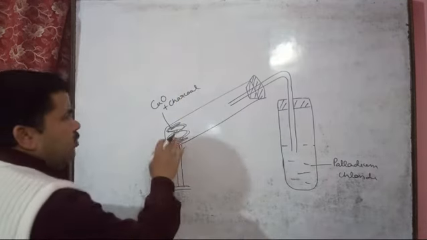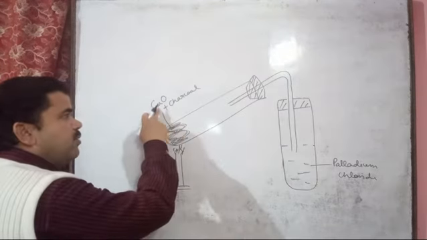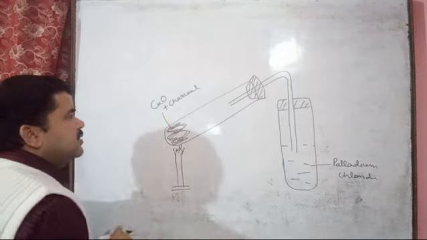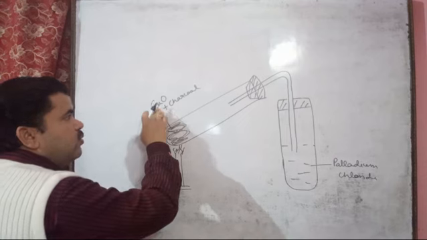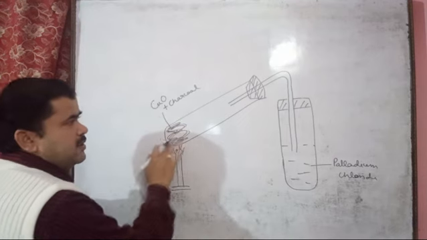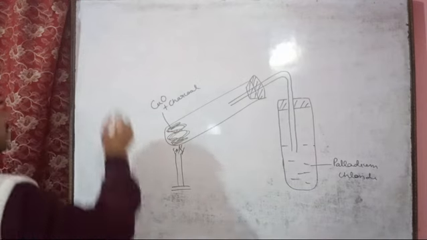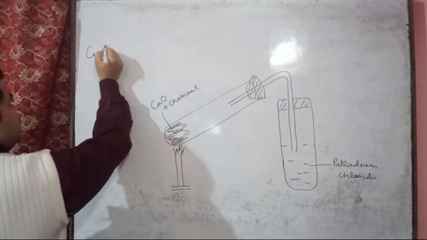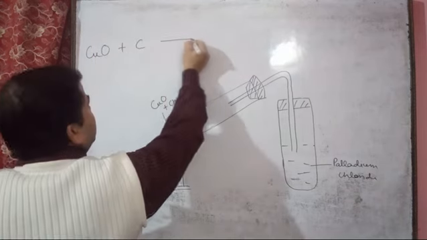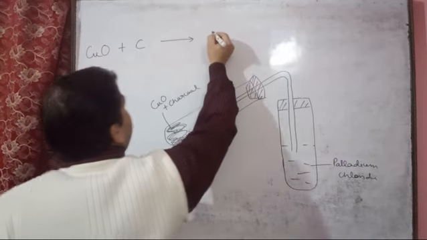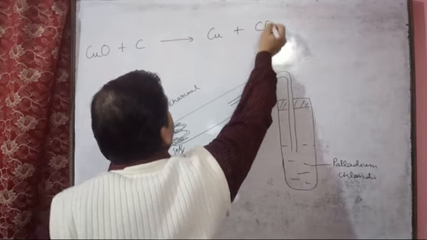So here in this tube we will take the cupric oxide, CuO, and the CuO is a black color substance, and also we will take the charcoal in powder form. So CuO plus charcoal we will heat in this tube, and we can see the reaction. Cupric oxide and charcoal react, then we get copper and carbon monoxide.